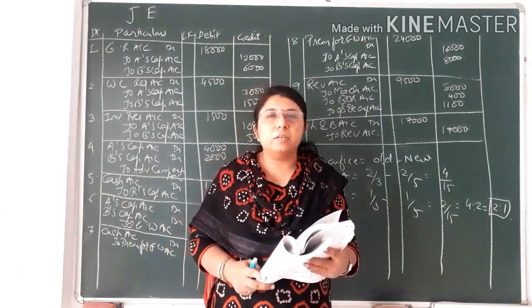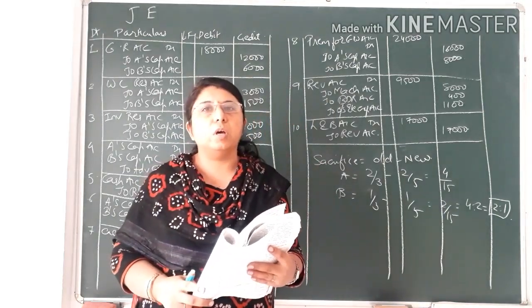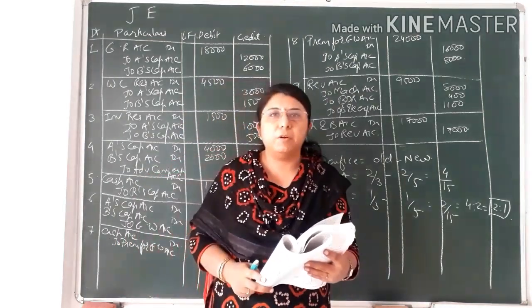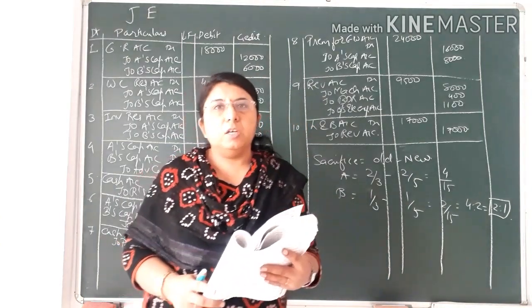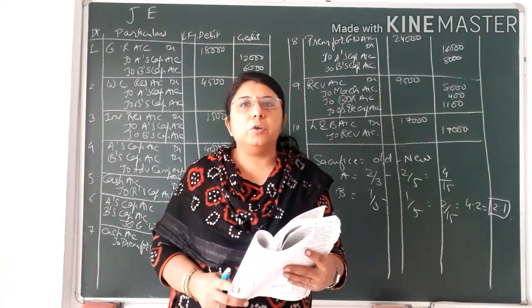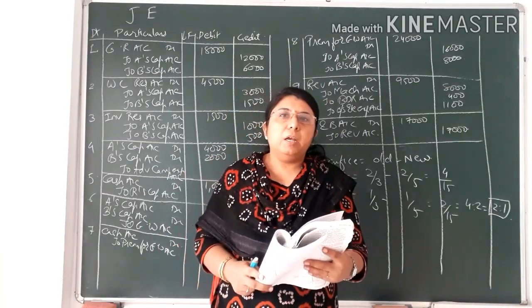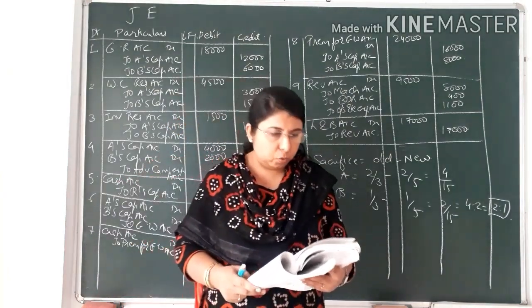I had already discussed that this topic of revaluation account is important for the next chapter, that is chapter number 5, admission of new partner. If needed, you can refer to the previous video lecture I have shared related to revaluation account. For now, we are moving on to question number 8 of your textbook.